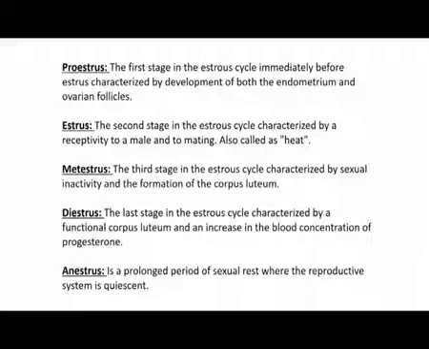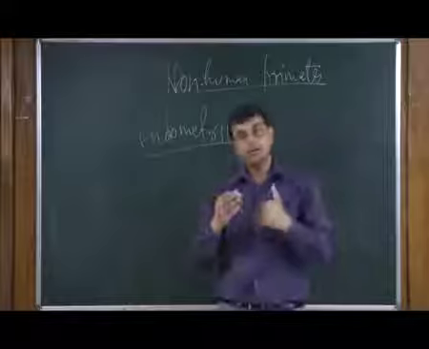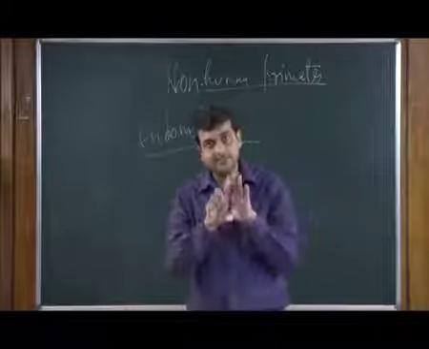So, diestrus is the last stage of the estrus cycle, which is characterized by the functional corpus luteum, which will secrete a high concentration of progesterone inside the female reproductive tract. So, these are the 4 stages, and then the last one is not a stage, but an anestrus condition, that is a prolonged period of sexual rest where the reproductive system is quiet. Basically there is no sexual behavior in case of animals, and this is simply called the quiescent phase. And this quiescent phase is nothing but the anestrus condition, where the female reproductive system is just quiet. So, there is absolutely no activity.